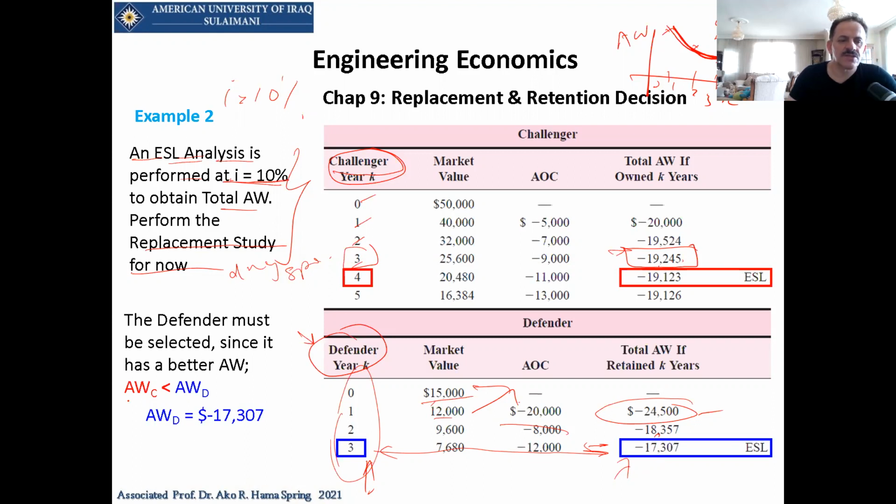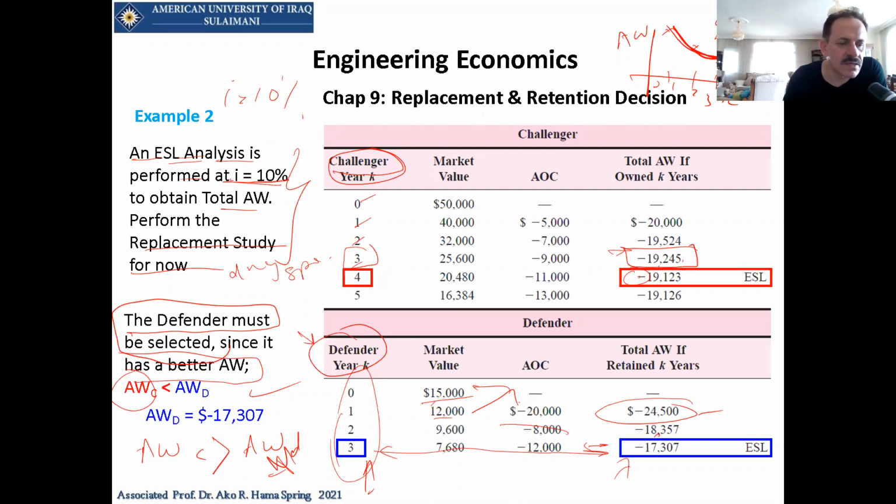So the decision is that the annual worth of the Challenger and the Defender is less than this one. I mean by less than, in terms of the minus sign, the annual worth of the Challenger is greater than the annual worth of the Defender. So it means you have to go with the Defender. You have to stay with the Defender. So the Defender must be selected because it has better annual worth.